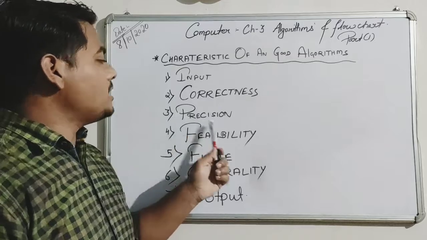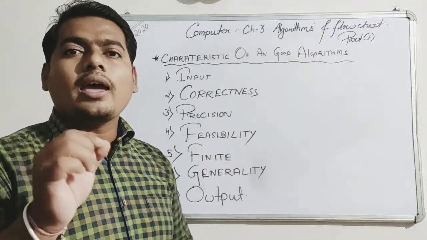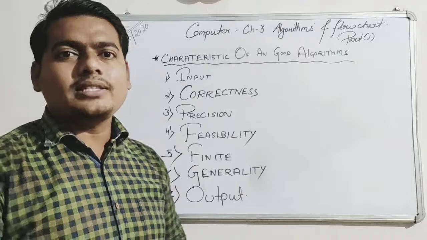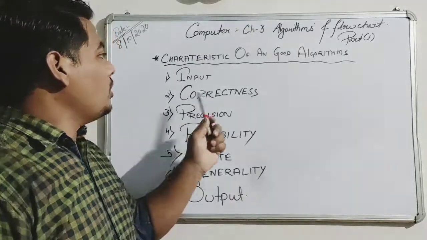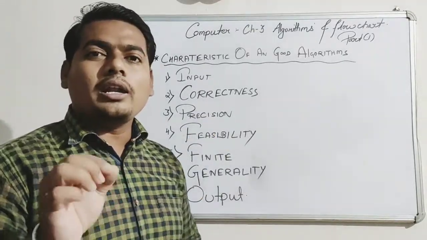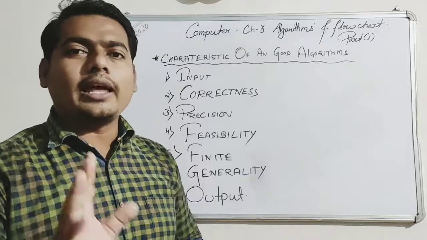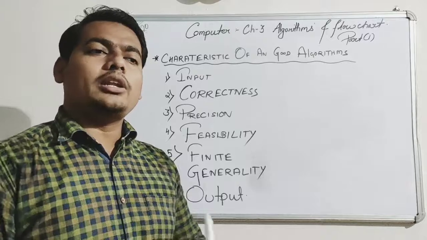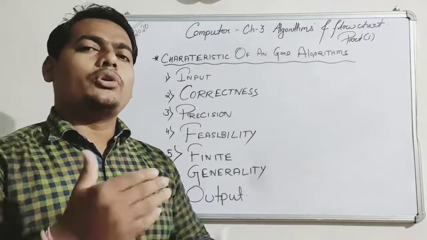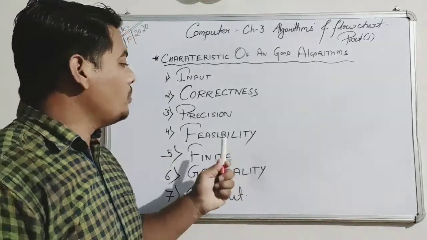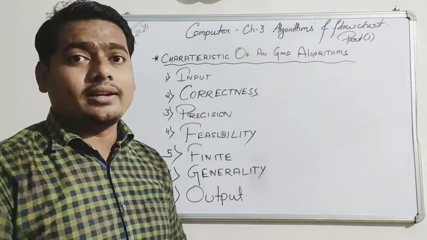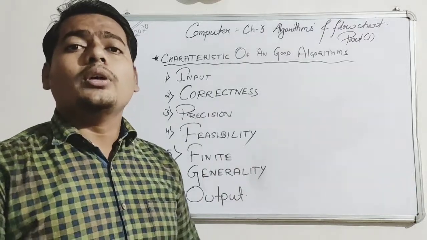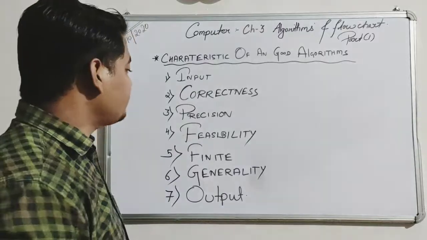Next, the third one is precision. Precision means accurate and exact. What you are inputting should be accurate and exact. Not more than, not less than. 25 means 25. Not less than 25 or more than 25. Not like that. Okay, it should be accurate and exact. Then only the algorithm will show you the correct answer.